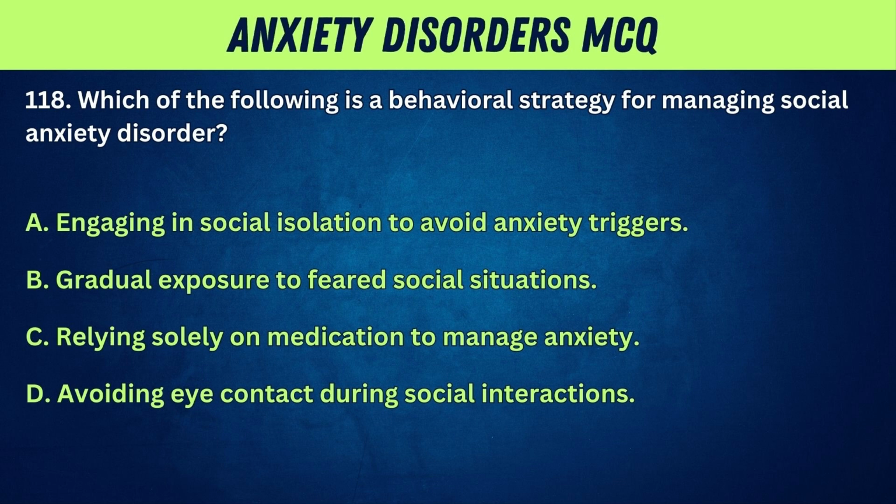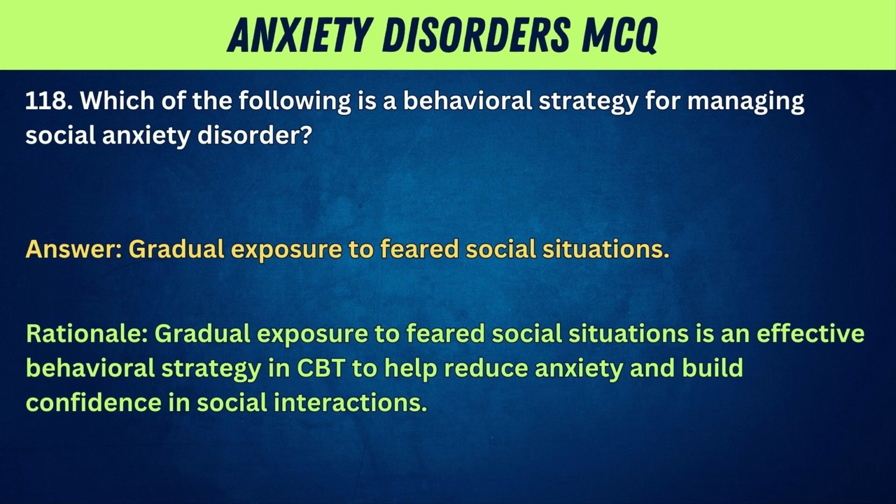Which of the following is a behavioral strategy for managing social anxiety disorder? A. Engaging in social isolation to avoid anxiety triggers. B. Gradual exposure to feared social situations. C. Relying solely on medication to manage anxiety. D. Avoiding eye contact during social interactions. Answer: gradual exposure to feared social situations.